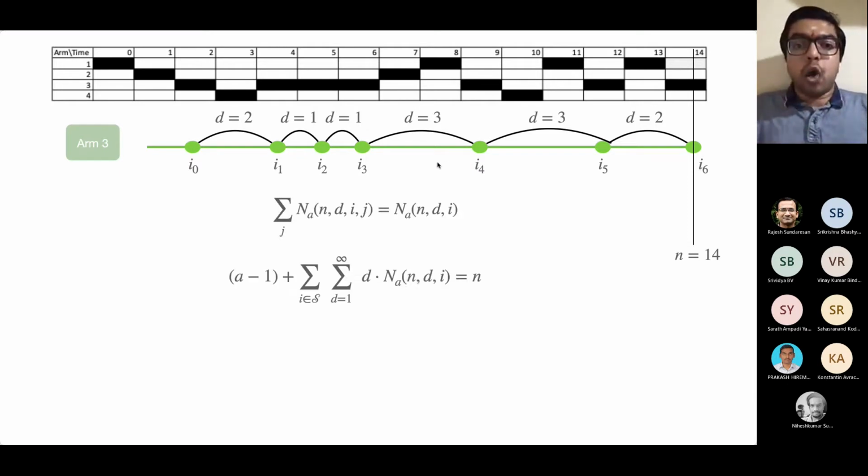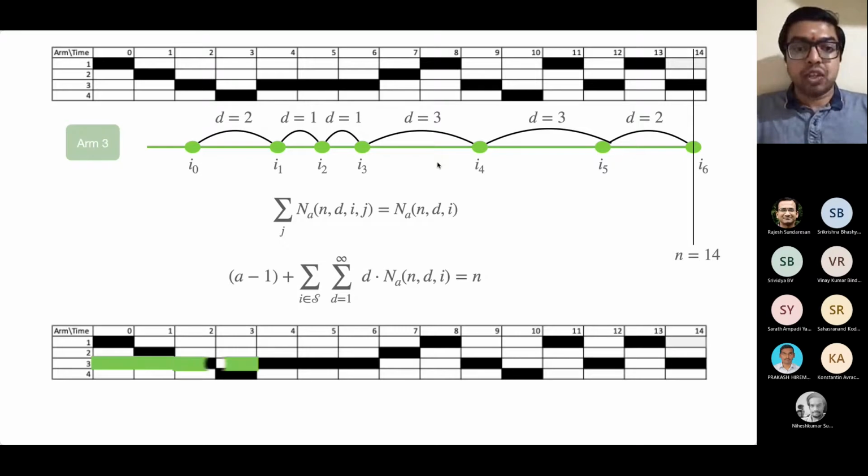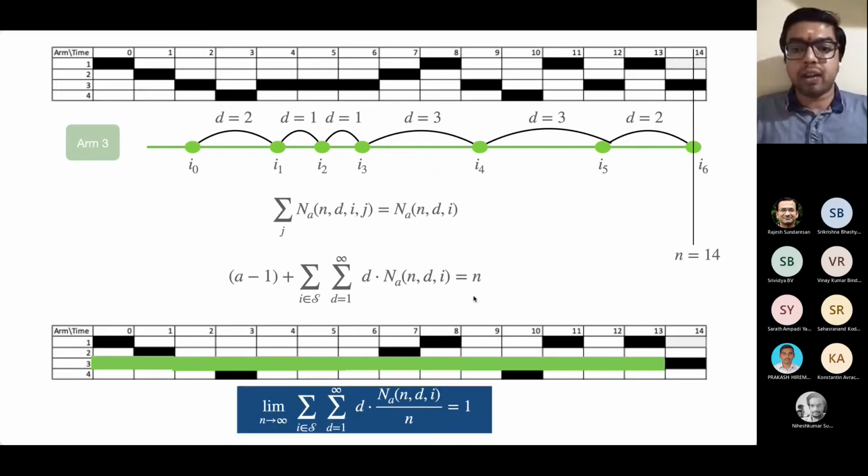So if you were to count how many transitions into the future happened for each state, what will end up happening is that you will eventually end up counting how many time instants have elapsed up to a certain time. Okay. This is a very important condition. It looks so simple, but this is such an important condition because if you take limit as n goes to infinity, there is this limiting condition you will arrive at. This is simply counting how many time instants have elapsed based on what states were observed and how many units into the future transitions happened. This is counted for each possible value of the future transition delay and each possible state in the state space. Now, this is a very important condition. Why is this condition important?